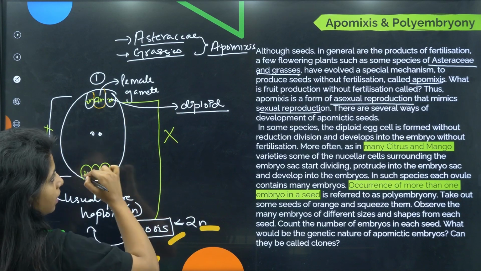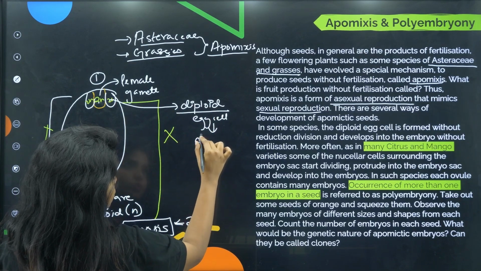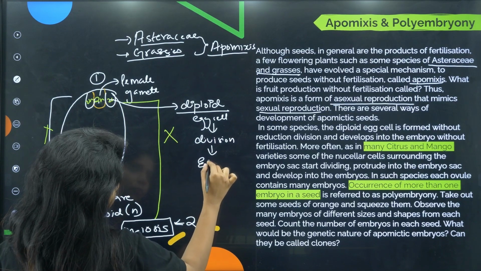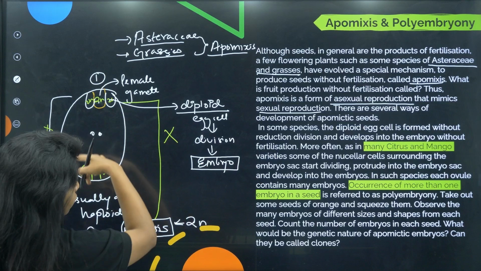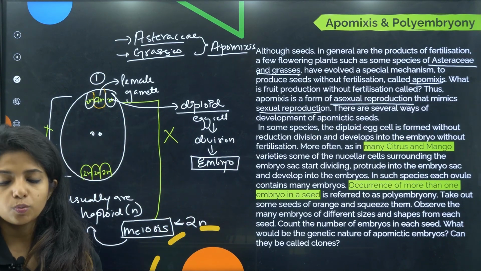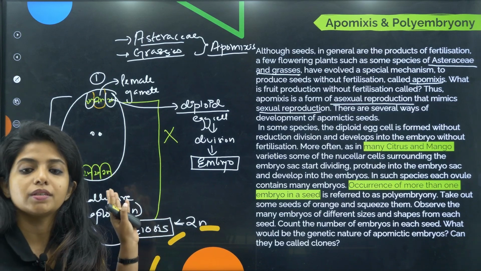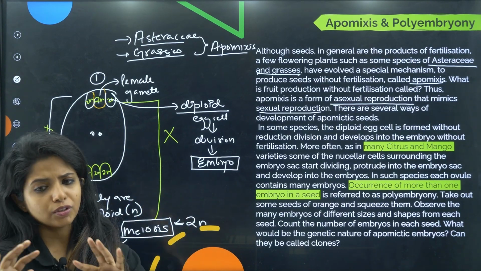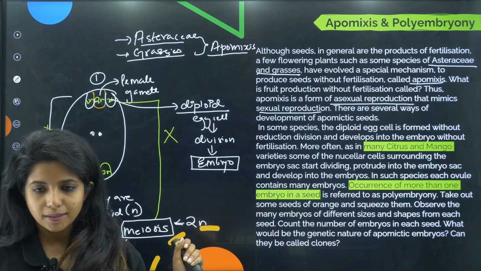And now this egg cell which is there will undergo division by itself and form the embryo and everything. When embryo is formed, obviously it is forming a seed. If embryo is formed, obviously this whole structure will be now known as what? A seed. So, this is a very unique thing. It does not happen usually, but this is happening. Okay. This is happening because of some hormones, because of something that is there in the case of plants.